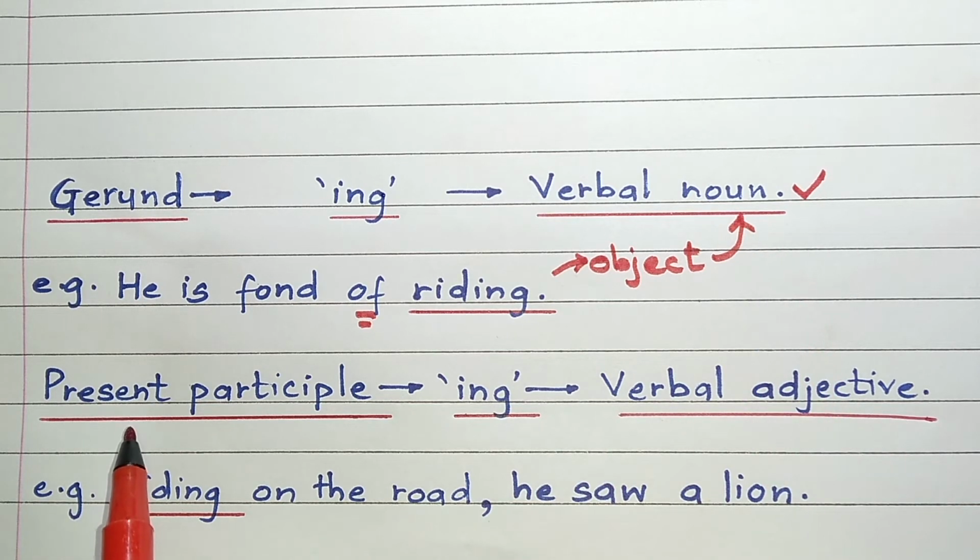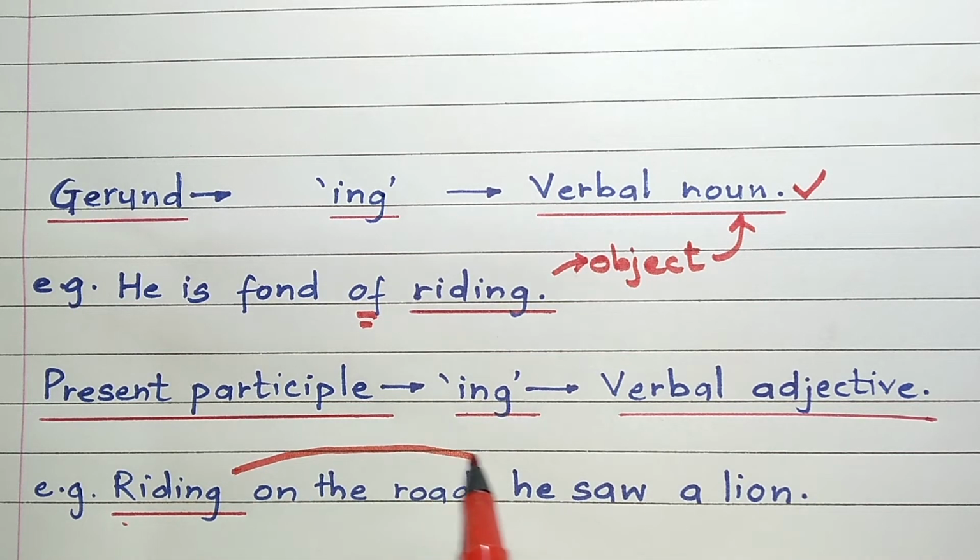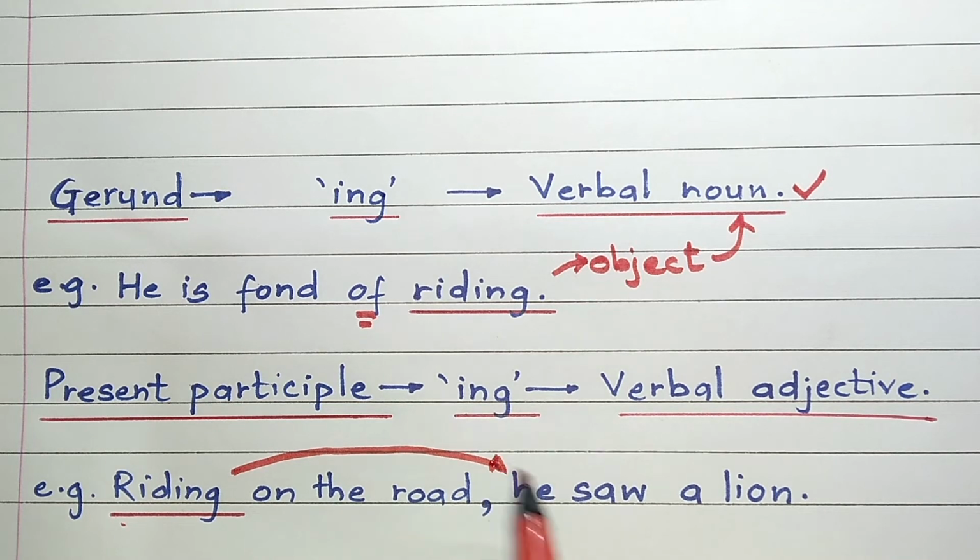Now look at this. Riding on the road, he saw a lion. Here too, we have used riding. Riding over here is doing the work of a verb because it is the ing of ride. Agreed. But at the same time, this riding is giving us more information about this pronoun he. That is, riding is qualifying the pronoun he.